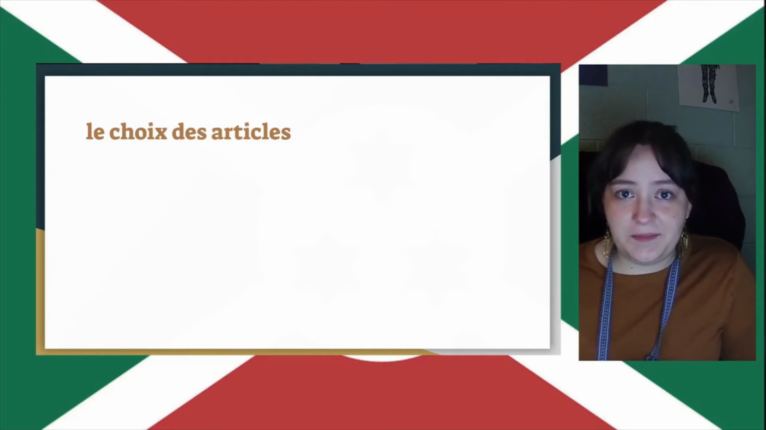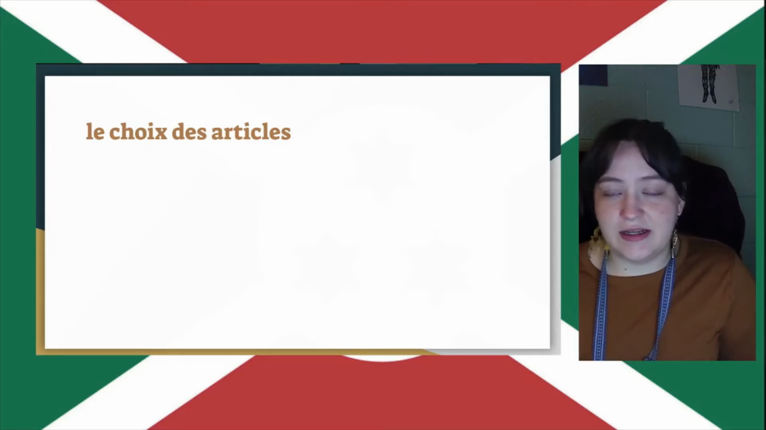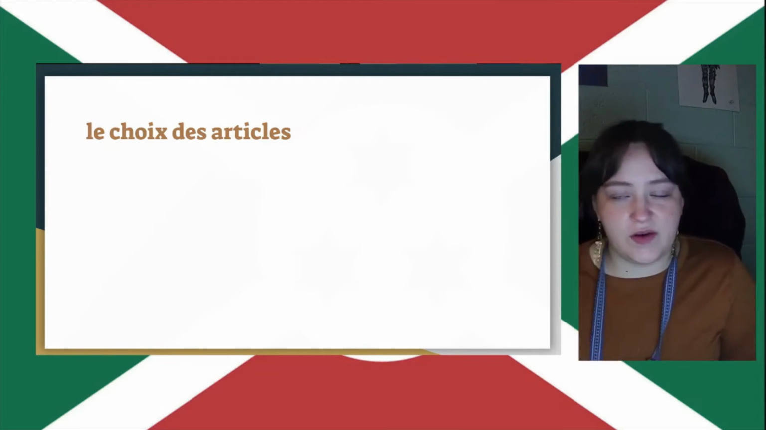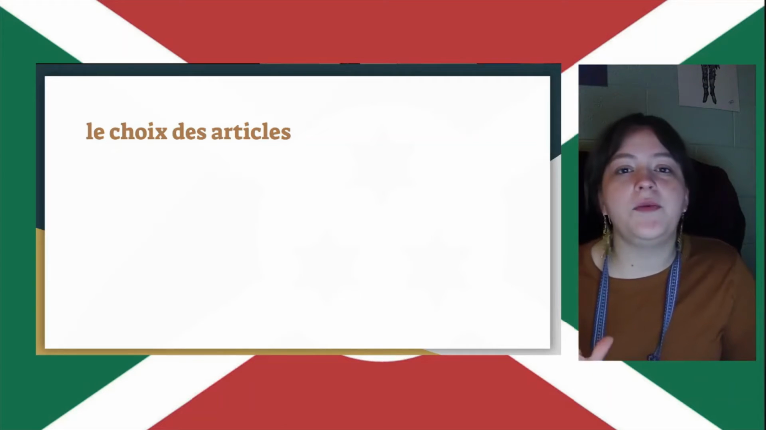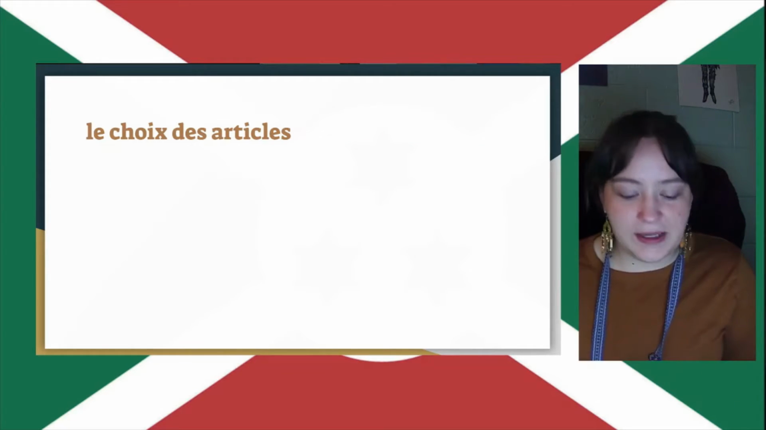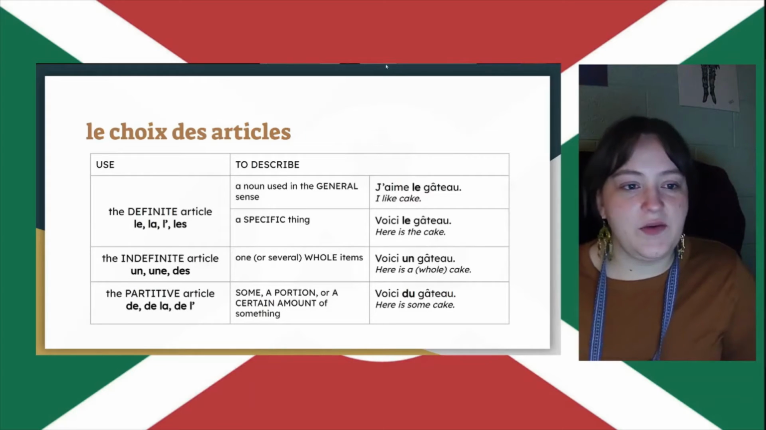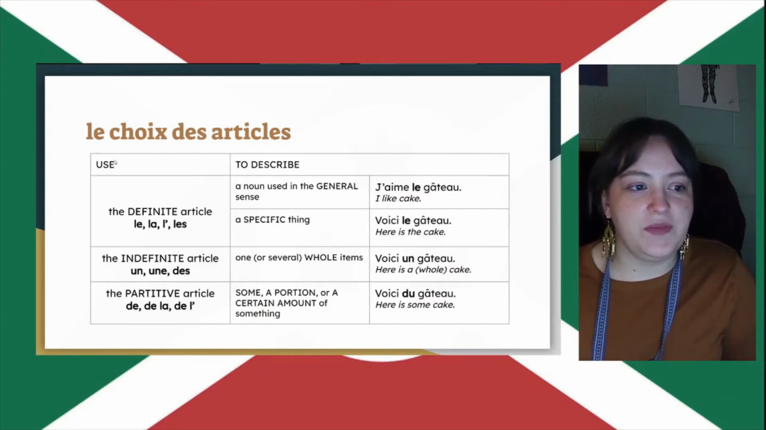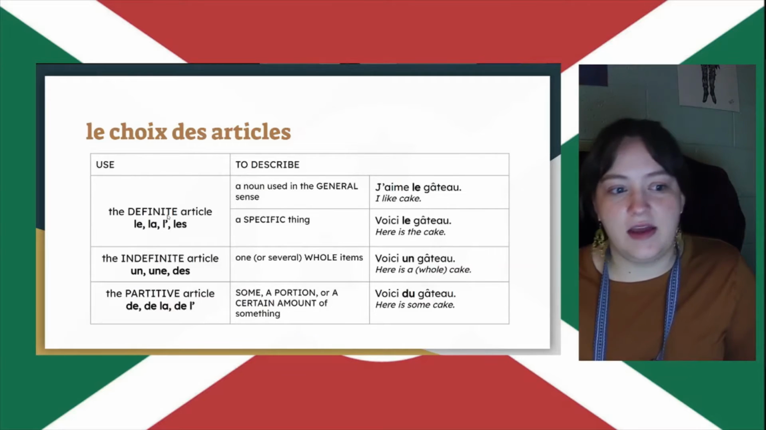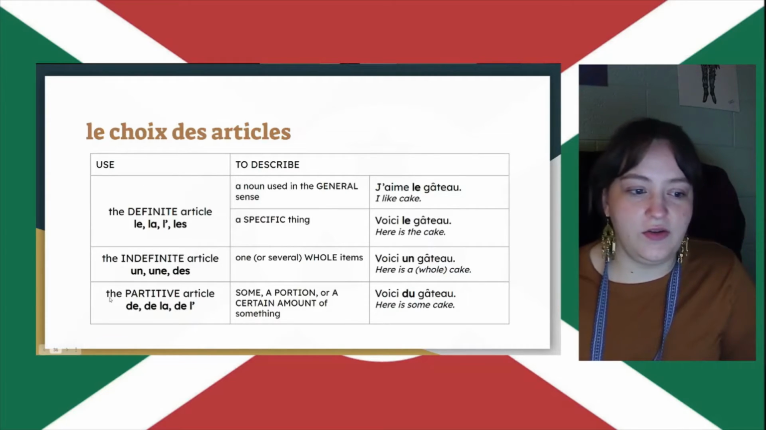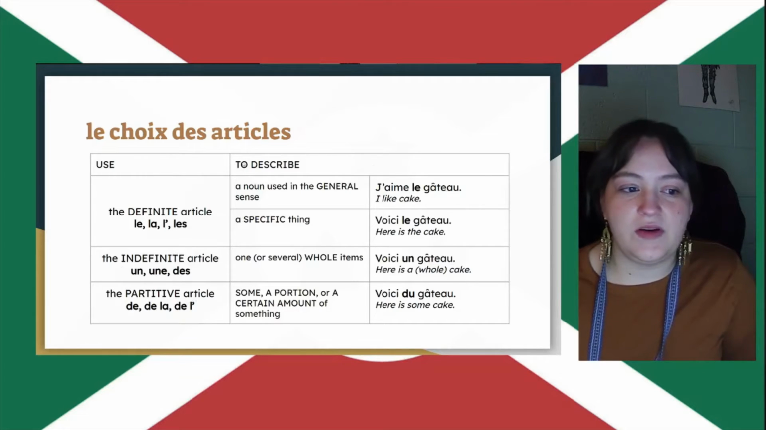So I'm going to hit a button, and a big chart's going to come up on the screen, because I can't make it animate individually. So there's going to be a lot of text. Don't freak out. We're going to go through it little by little. Okay, so you can see we're split into 2 columns: use, and then the definite article, the indefinite article, the partitive article, and then to describe. So these are the kinds of articles, and this section is when you use them, and then an example of how you use them.